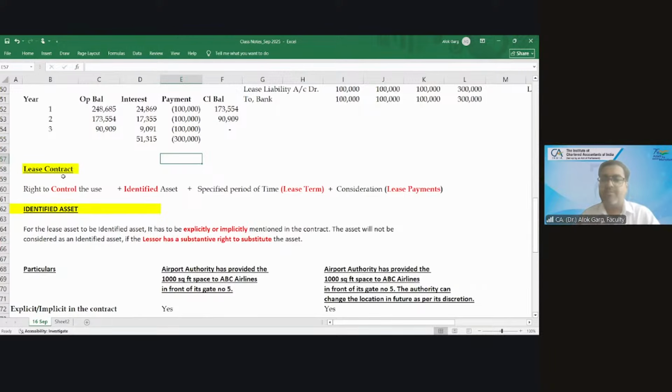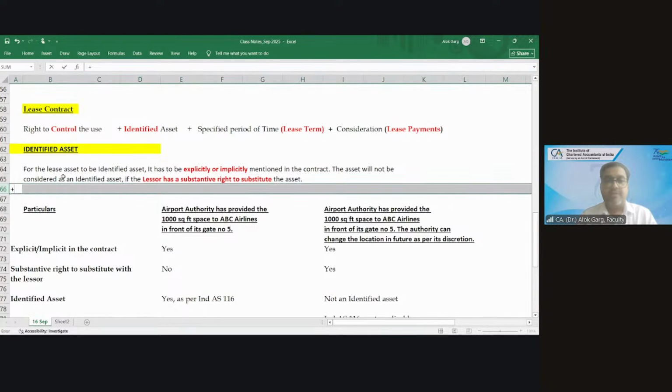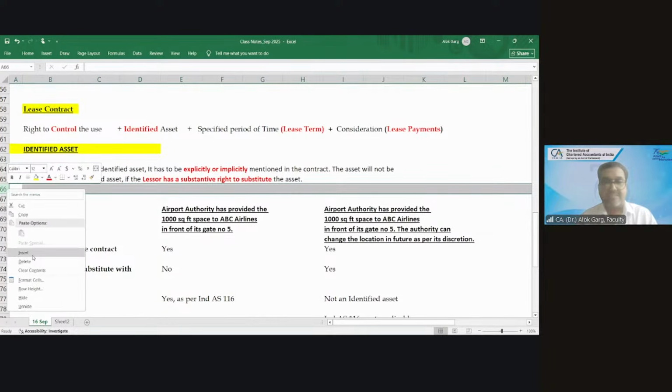It's a contract between two or more parties where there is a right to control the use of an identified asset for a lease term by making some lease payments. And we discussed that for an asset to be an identified asset, the asset has to be explicitly or implicitly mentioned in the contract. The asset will not be considered an identified asset if the lessor has a substantive right to substitute the asset.